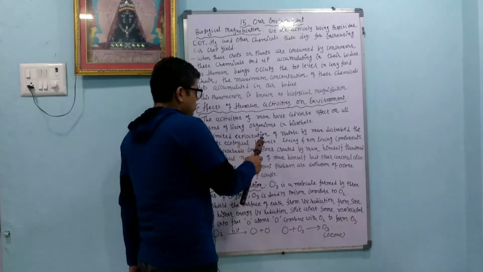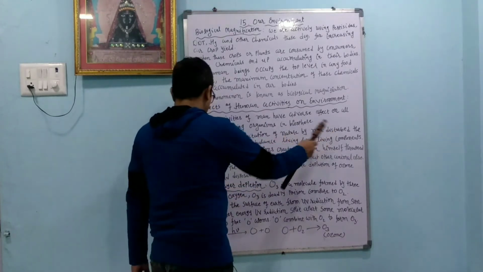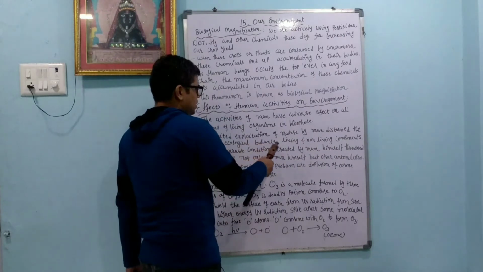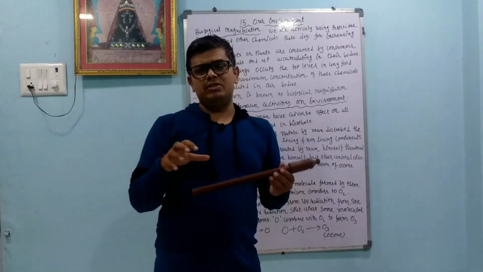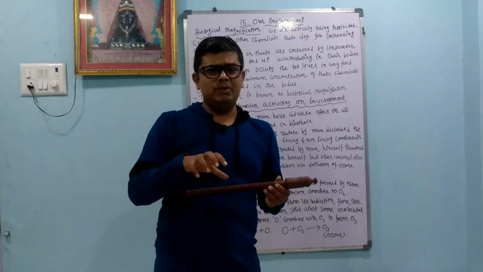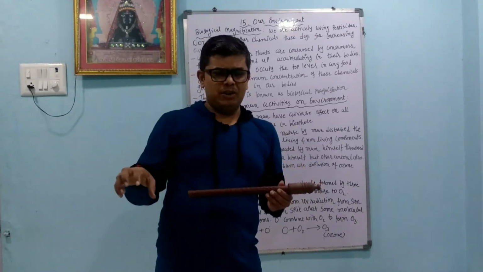Unlimited exploitation of nature by man disturbs the delicate ecological balance between living and non-living components. Why can we survive, dear student? Because there is a balance between the biotic components and abiotic components.